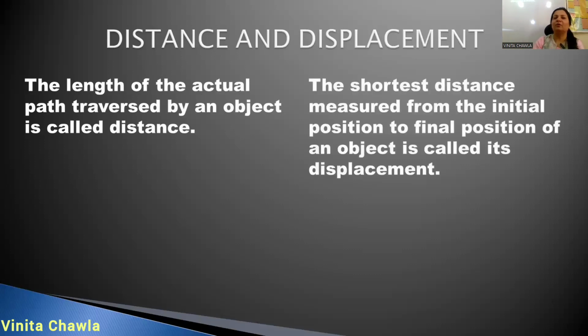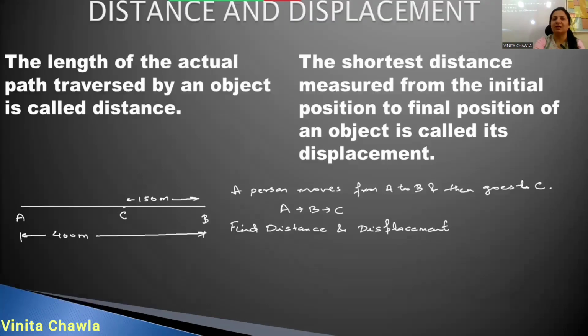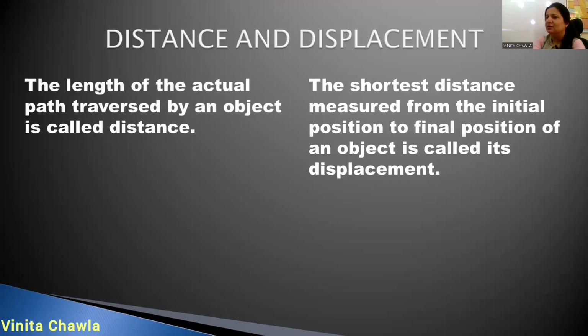Distance is the length of the actual path traversed by an object. On the other hand, displacement is the shortest distance between the initial and final position. Distance is a scalar quantity and displacement is a vector quantity. Unit of distance, how do we measure distance? In which unit? Meter. Meter is the SI unit. And displacement is also a shortest distance, so its unit is the same. Both distance and displacement, their SI unit is meter.